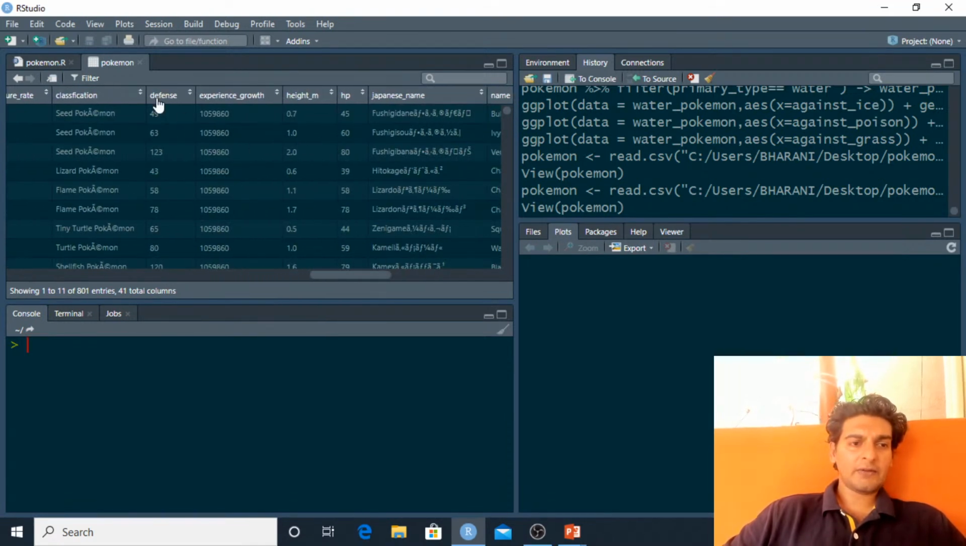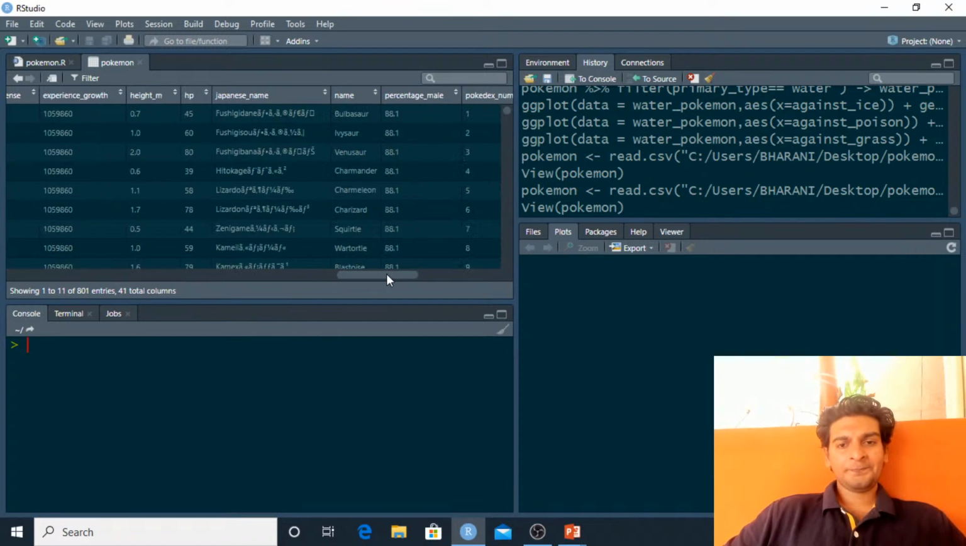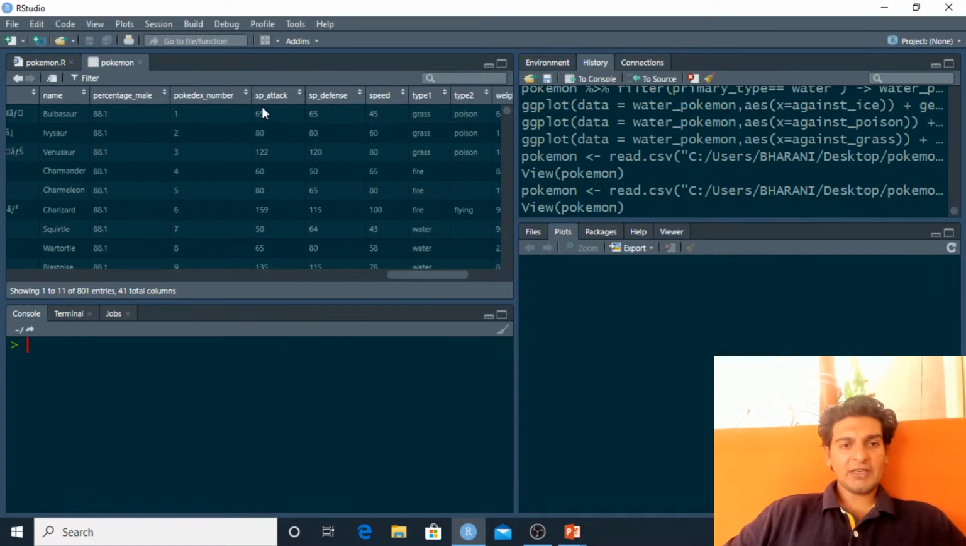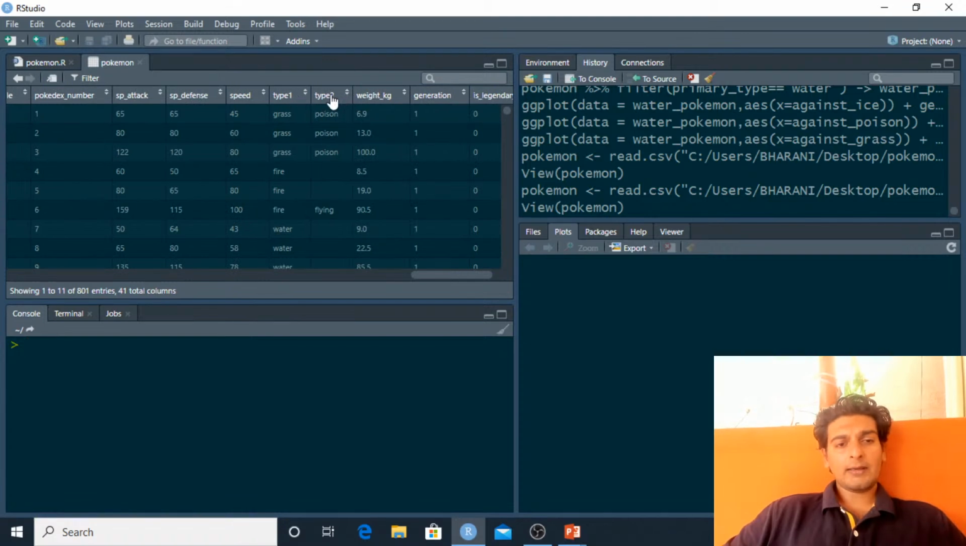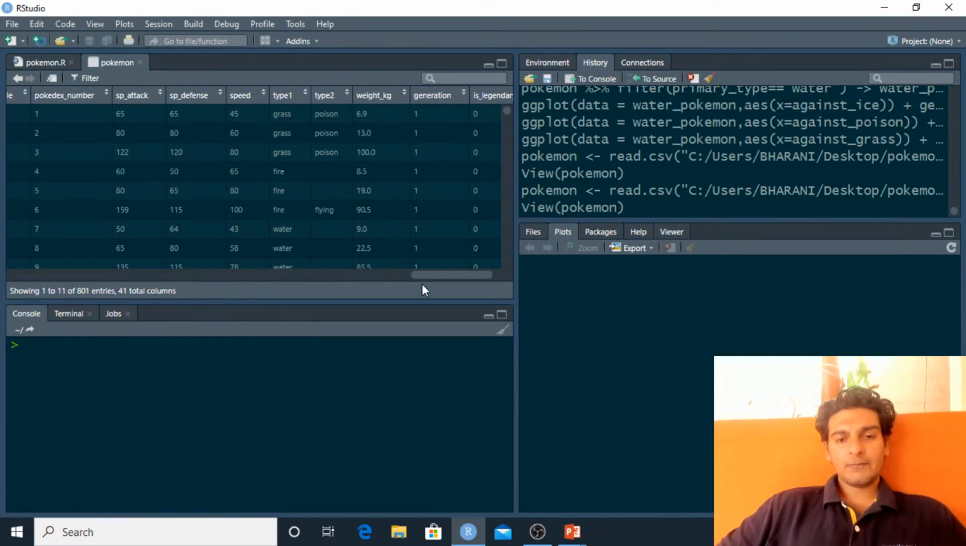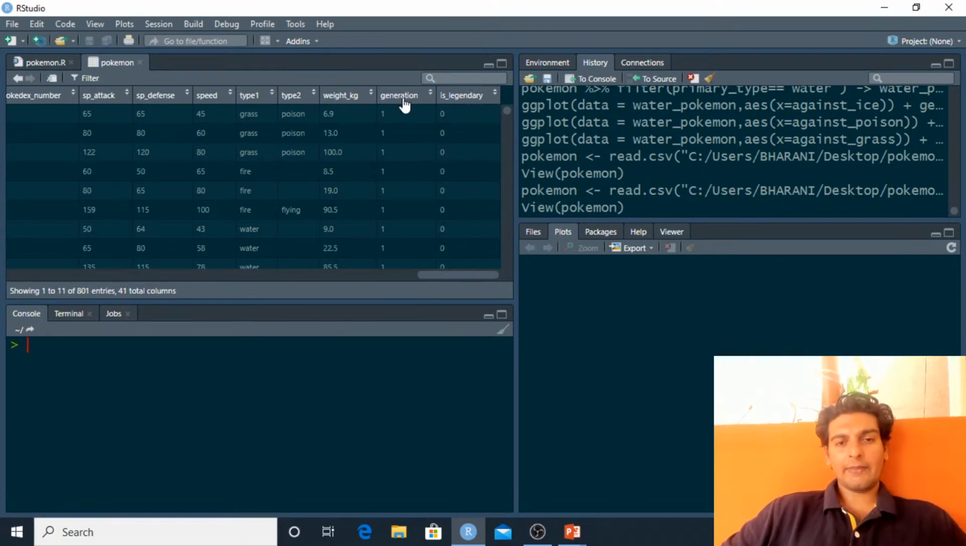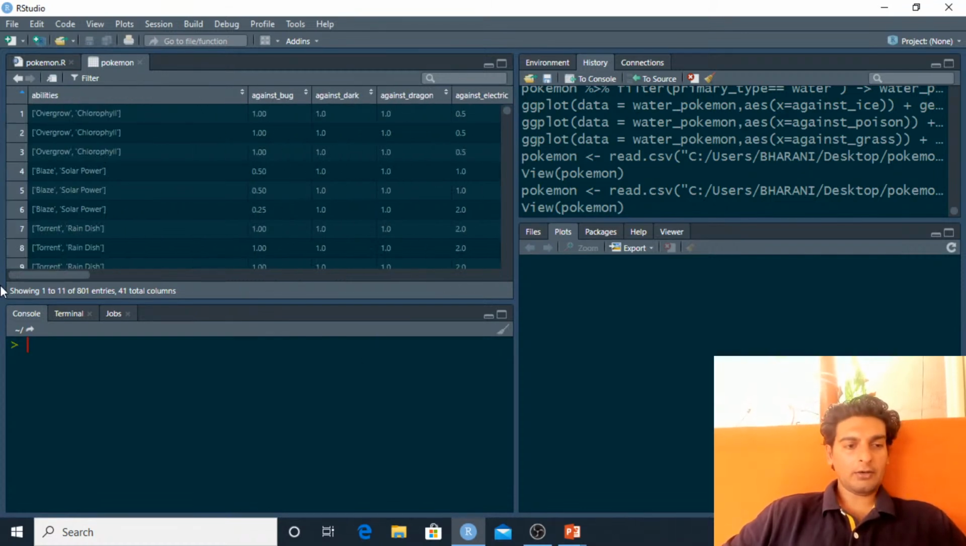Then we've got the defense of the Pokemon, the height of the Pokemon in meters, and the HP of the Pokemon. Then we've got the special attack, special defense, and speed. Then we've got type 1 and type 2. Type 1 is the primary type of the Pokemon, and type 2 is the secondary type. We've got weight in kg, which tells us the weight of the Pokemon. Then we've got 7 generations of these Pokemon. And this final column is legendary, which tells us if the Pokemon is legendary or not. So this is some basic information about the Pokemon dataset.